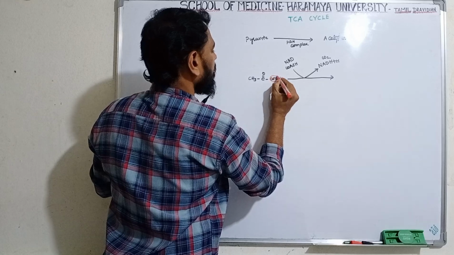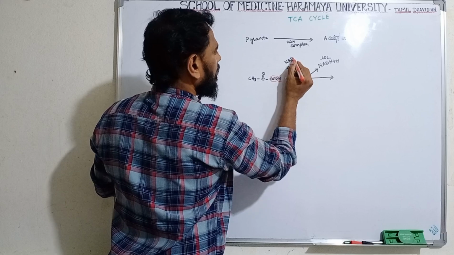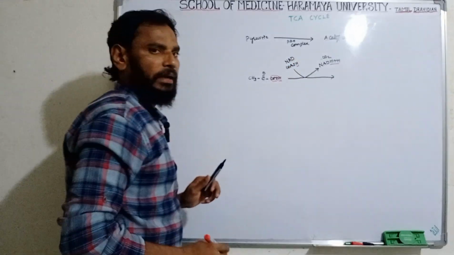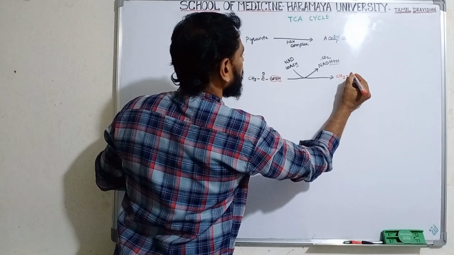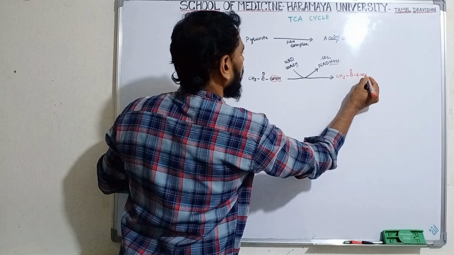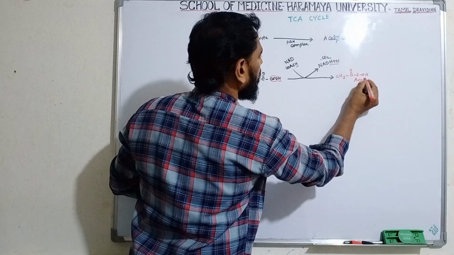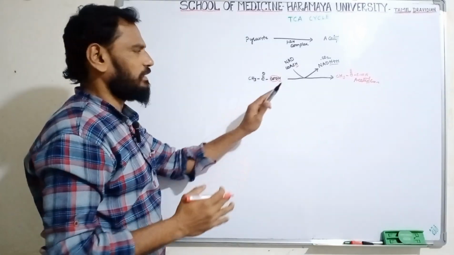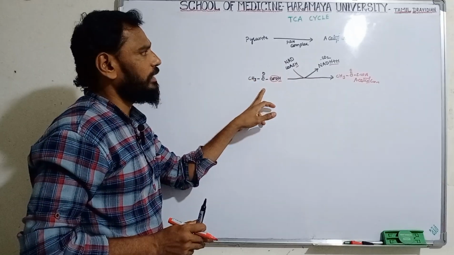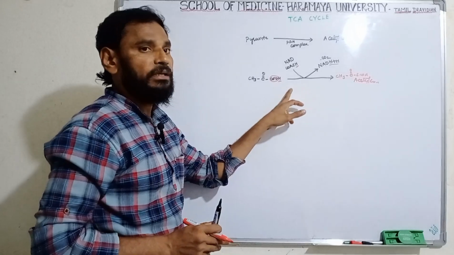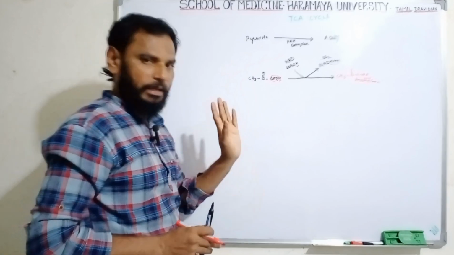Carbon dioxide is released from the carboxyl group. The remaining one hydrogen atom is taken by NAD, and NAD is converted to NADH. The remaining part is CH3-CO-S-CoA, which is called acetyl-CoA. Actually, this is a very shortcut method. I already explained how pyruvate is converted into acetyl-CoA using 3 enzymes plus 5 coenzymes. Clear? Finally, you get acetyl-CoA.